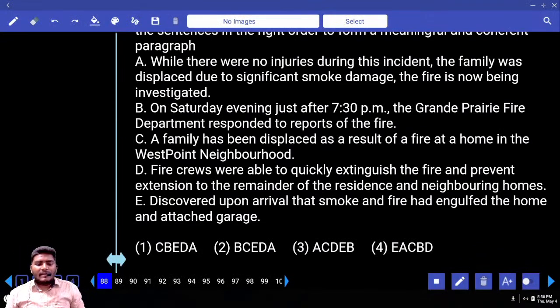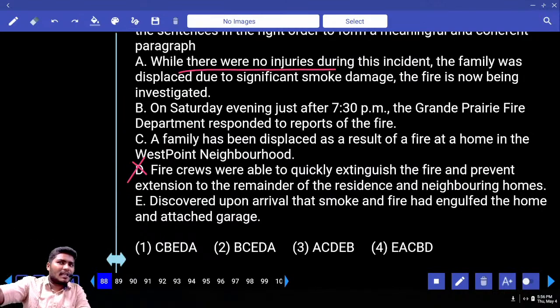How many options shall we eliminate from the beginning first? Only D can be eliminated. Okay. Come to A. What is there in A? While there were no injuries. See, some incident happened. After that incident, we were telling there were no injuries from the incident. So can we use A in the beginning? No. Eliminate that. Next, come to B.